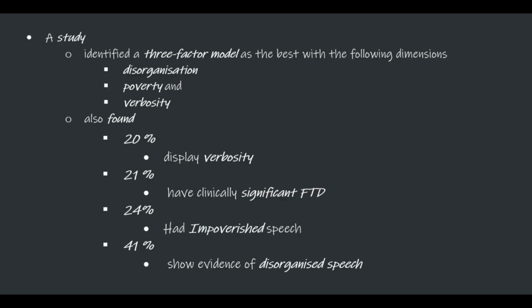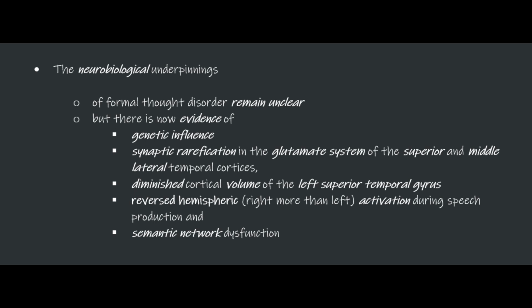A study identified a 3-factor model as the best with the following dimensions: disorganization, poverty, and verbosity. It also found that around 20% of patients display verbosity, around 21% have clinically significant FTD, around 24% had impoverished speech, and around 41% showed evidence of disorganized speech. The neurobiological underpinnings of FTDs remain unclear, but there is evidence of genetic influence, synaptic rarefaction in the glutamate system of the superior and middle lateral temporal cortices, diminished cortical volume of the left superior temporal gyrus, reversed hemispheric activation during speech production, and somatic network dysfunction.